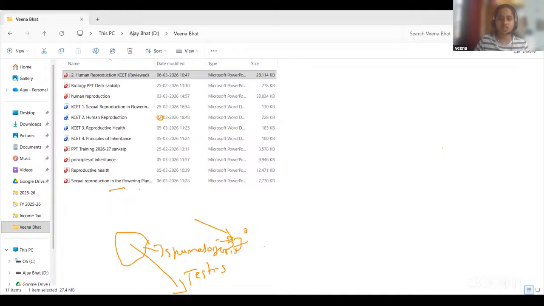So the assertion is correct. The scrotum maintains temperature 2 to 2.5 degrees Celsius below the body temperature. And the reason, the lower temperature is required for the spermatogenesis process, is also correct. So the correct option is option A: A and R true, R explains A.